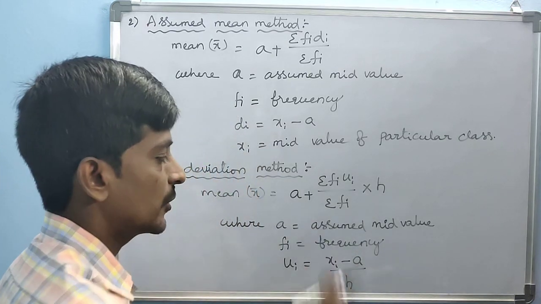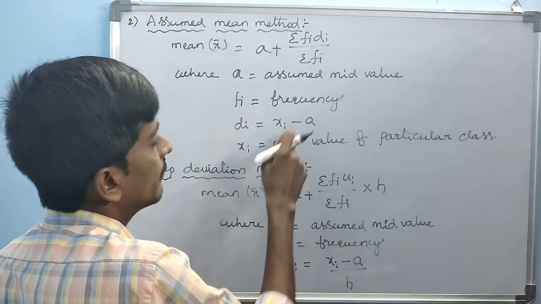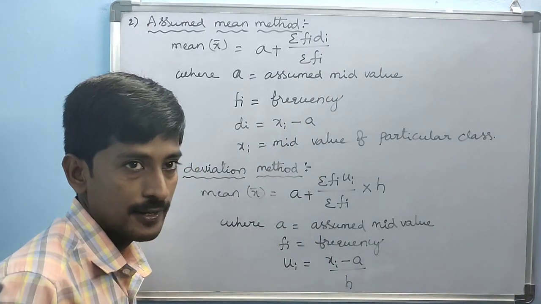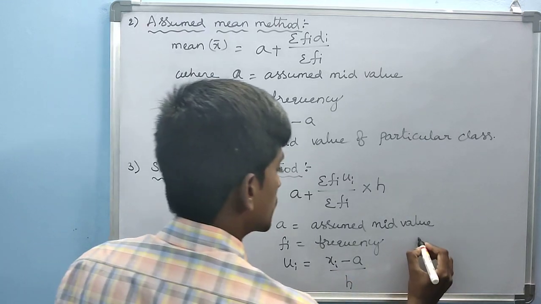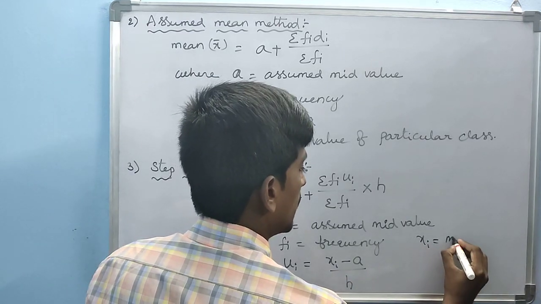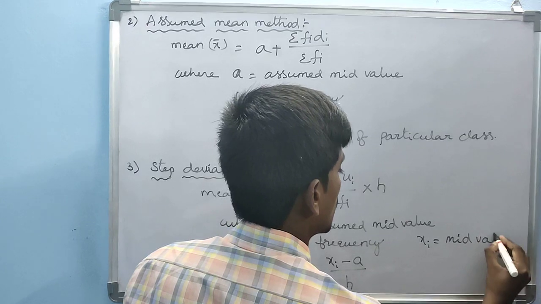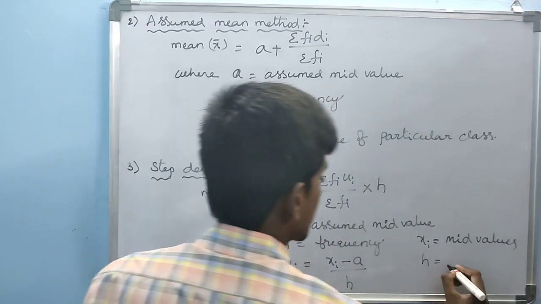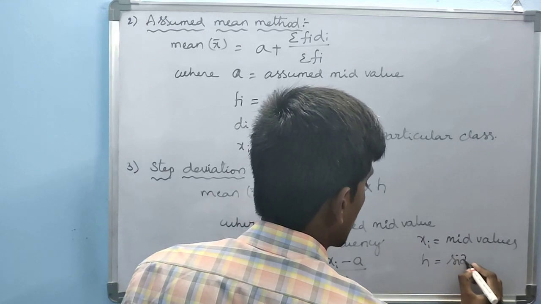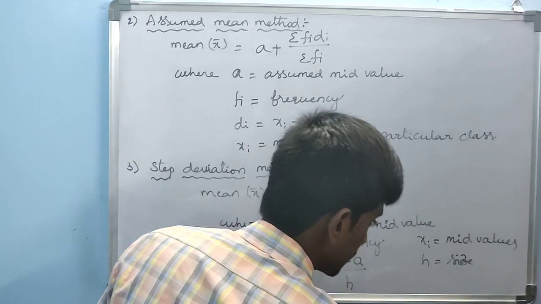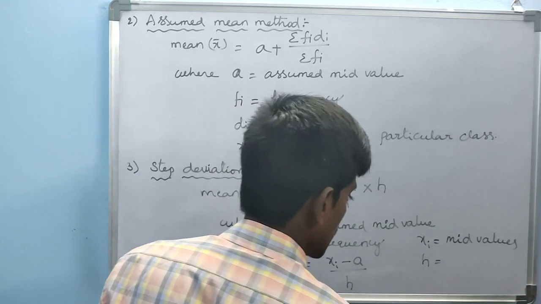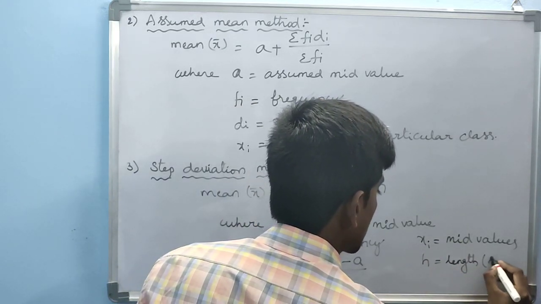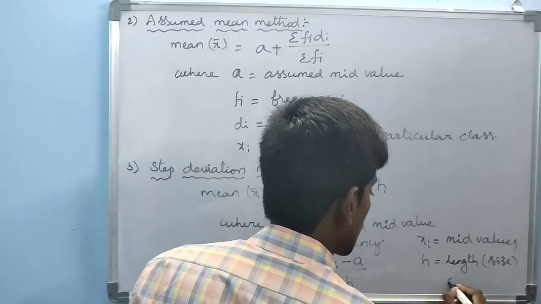This is the formula for ui. Here di equals xi minus a only, and dividing by h gives ui. Where xi equals mid values, h equals size or length of the class.